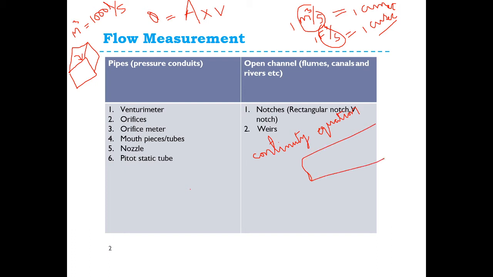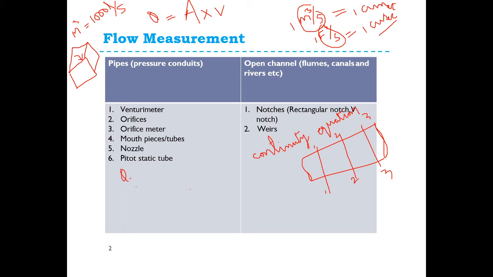Here we have 3 sections in the pipe: section 1-1, 2-2, 3-3. Okay. The continuity equation is an important thing for 2 marks, 3 marks or 5 marks questions. The continuity equation states that the rate of flow is constant across the sections of the flow. The rate of flow is constant, that is Q.